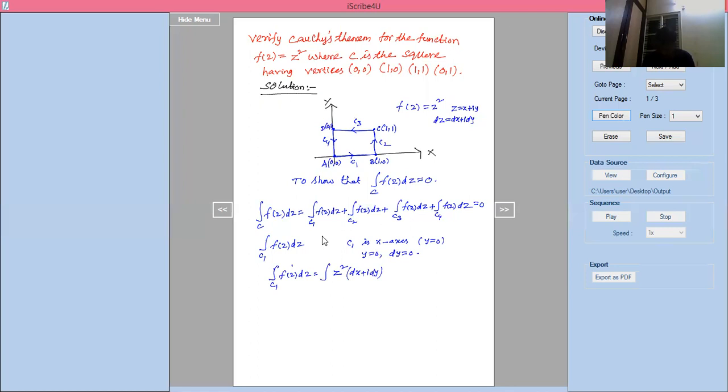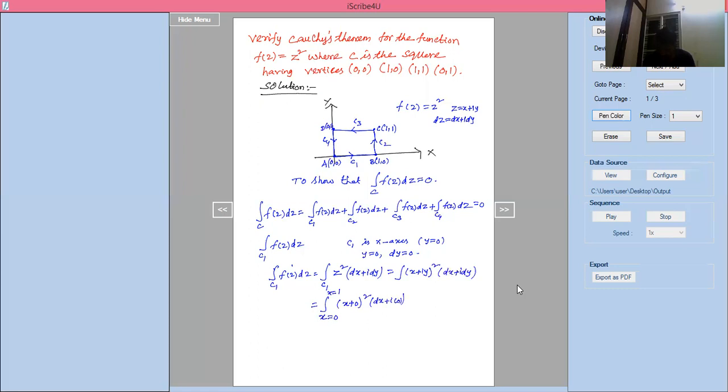Z square is x plus iy whole square, into dx plus i dy. Now here, y equal to 0 and dy equal to 0. The limit is x equal to 0 to x equal to 1. This is x plus 0 whole square into dx plus i into 0.